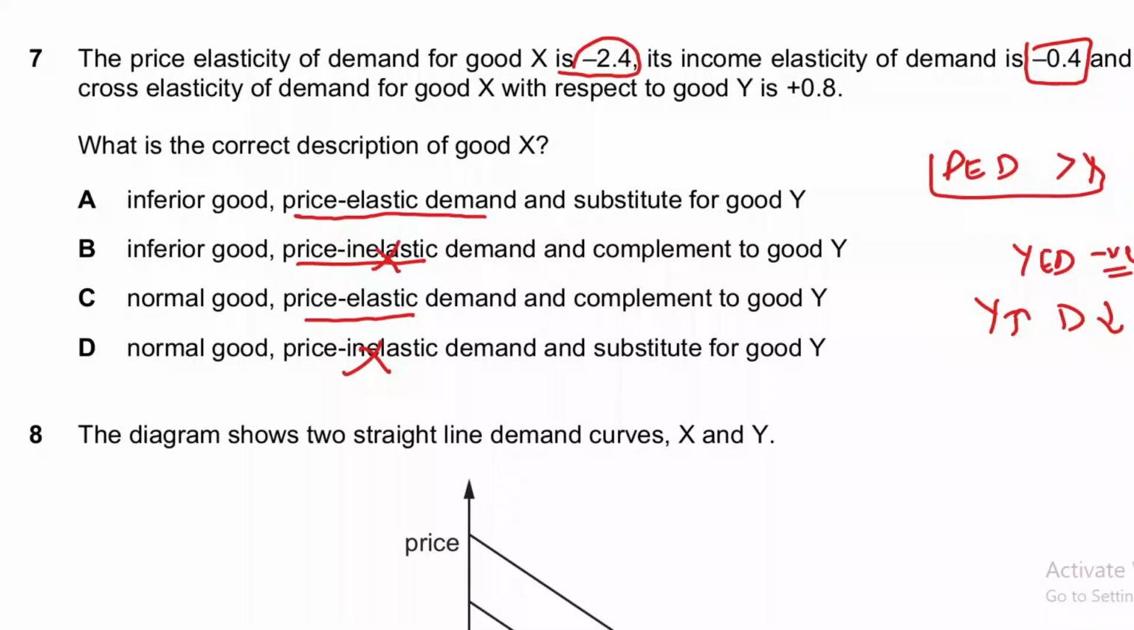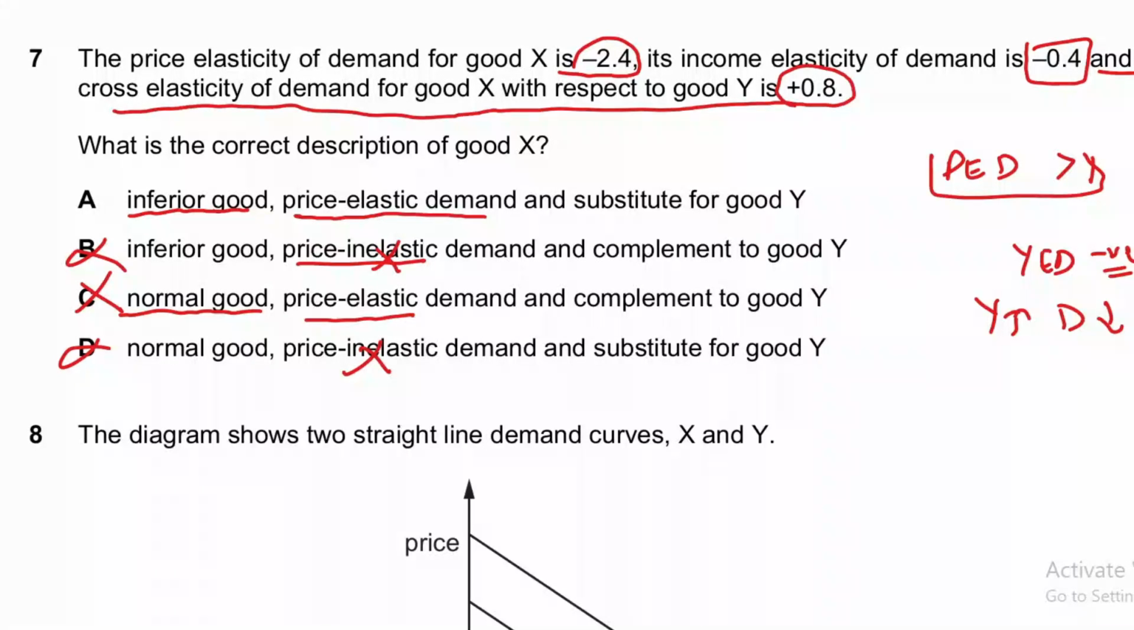So we have already shortlisted option A and C. In option A it says inferior good, and in option C it says normal good. So we will cross these options, and the correct option is option A. But we will not stop here, we will look into the other condition as well. And the cross elasticity of demand for X with respect to Y is plus 0.2.